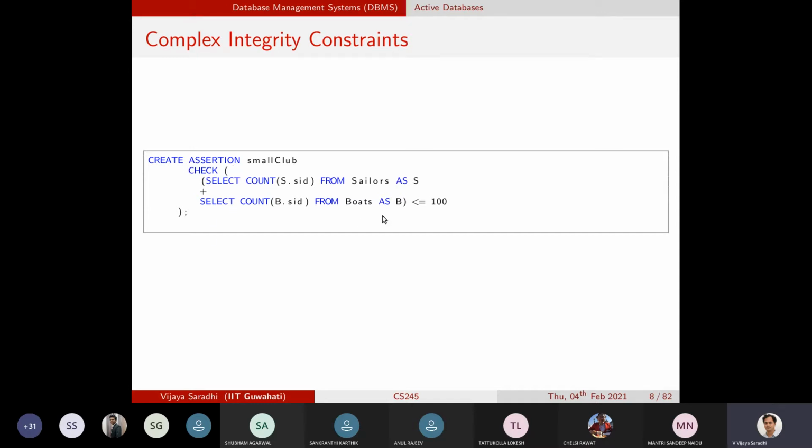Now this constraint can be much more complex, right? This is only a textbook example. There could be multiple domain specific integrity constraints that must be honored. You will also see, and we will learn through various ways, how to identify domain specific constraints and how to place them on the database.